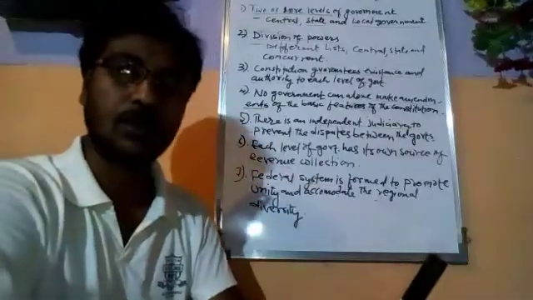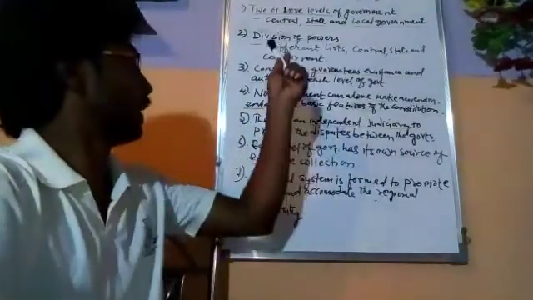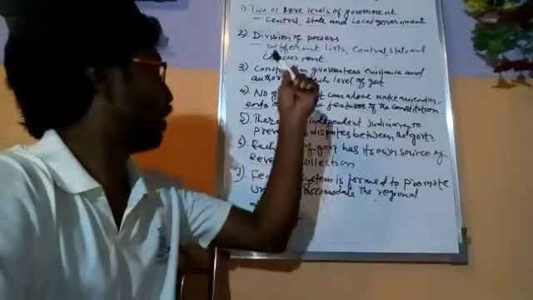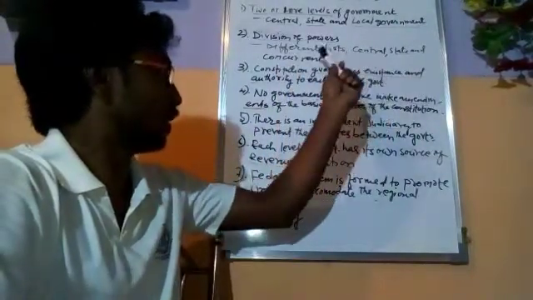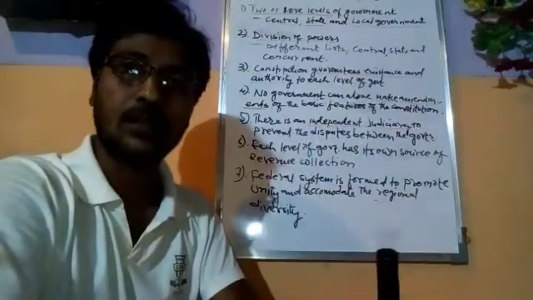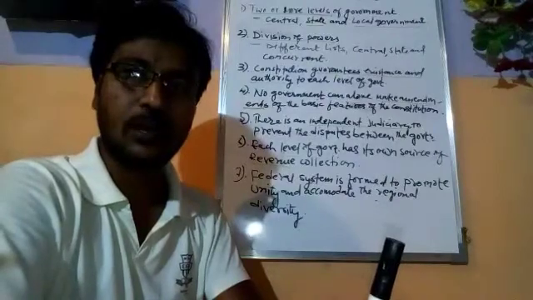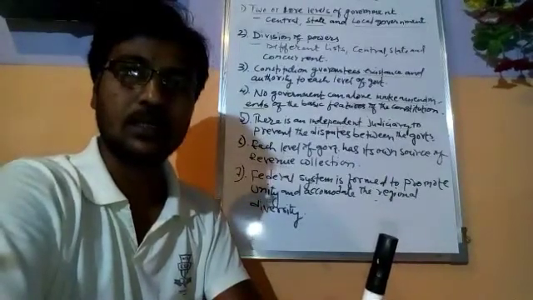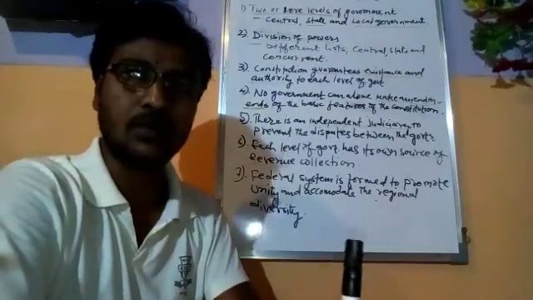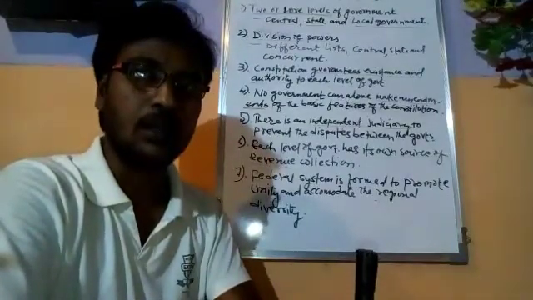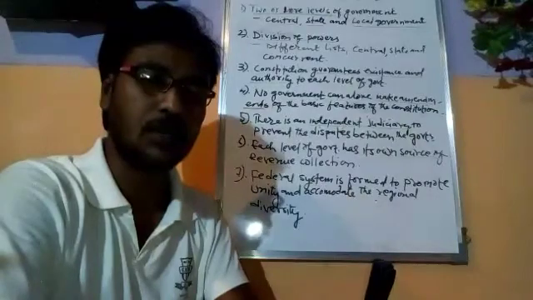The second feature of federalism is division of power. Division of power between the central, state and the local government. In the previous video I have already told you that in a unitary system the central government holds all the power and it fully depends on the central government.